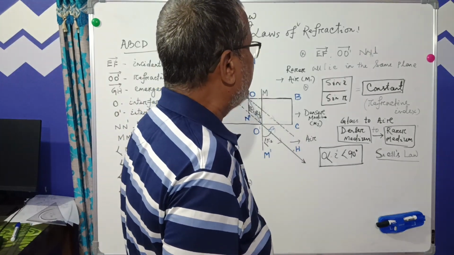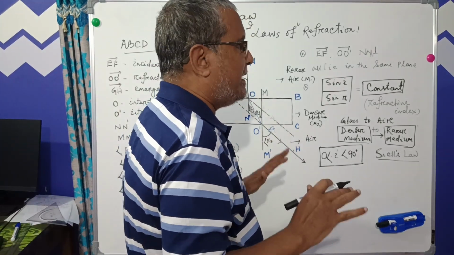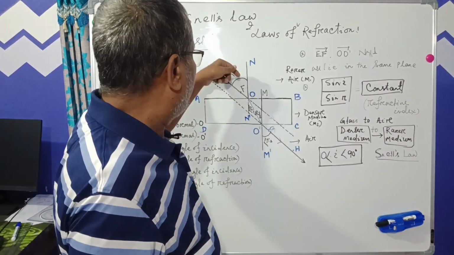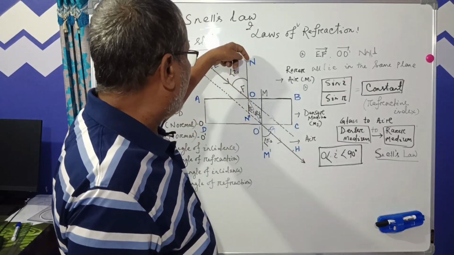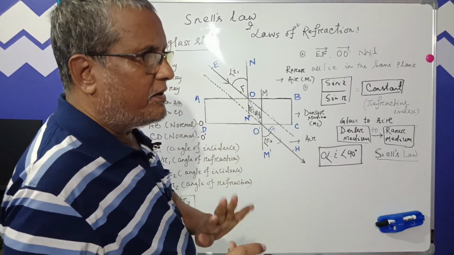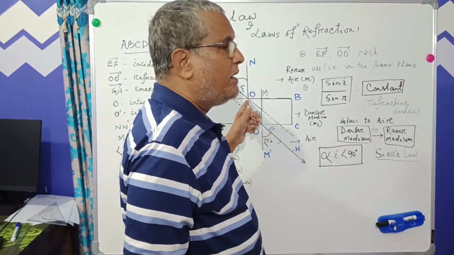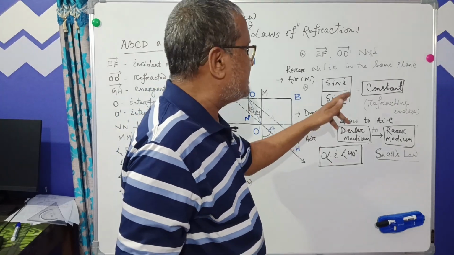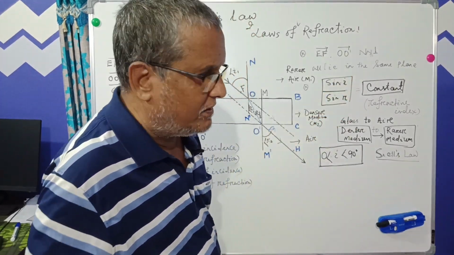All three lie in the same plane. You see, the incident ray, the refracted ray, and the normal drawn to the point of interface all lie in the same plane. That is the first law.